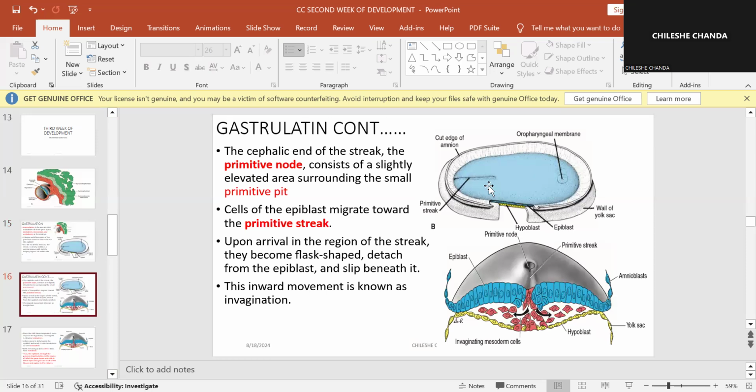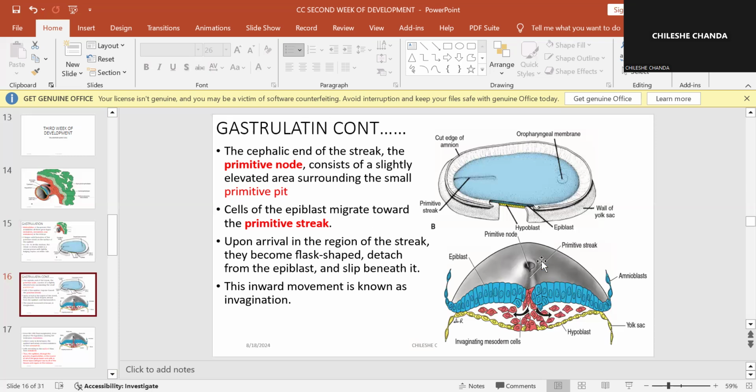The cephalic end of the streak, okay, on this side, there is going to be what you're going to call a primitive node on the cephalic end towards where the head is going to be. There's going to be a node, and this node is going to consist of slightly elevated area. If you see this, okay, we are looking at this streak towards this end. So that is the primitive node. This primitive node is going to be made up of slightly elevated area and a small pit in the middle, which is the primitive pit.